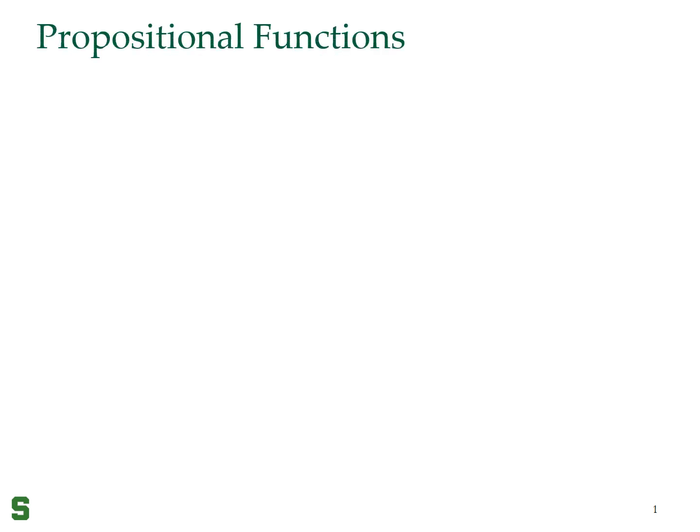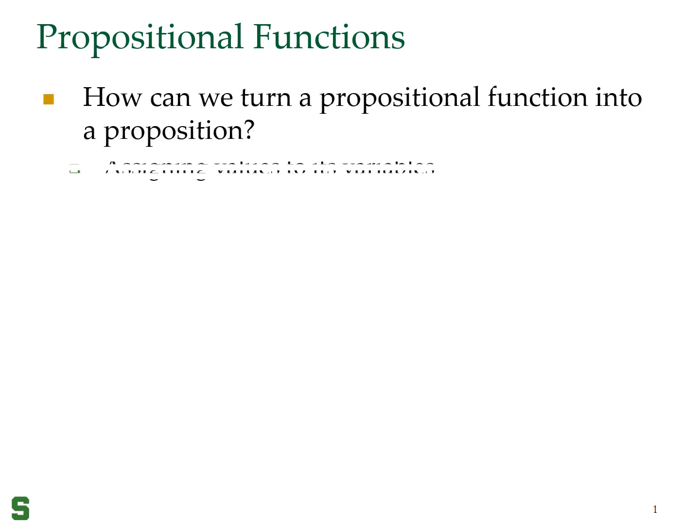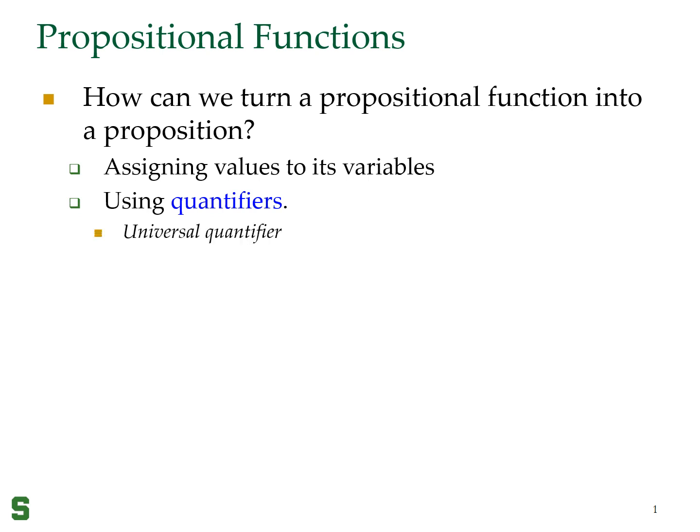Let's revisit the question of how we convert proposition functions into propositions. One way we saw is that if I had a proposition function x plus 1 equal to 3, I can convert it into a proposition by assigning x a value. Another way we can do this is by using quantifiers, and we have two types of quantifiers, universal and existential.